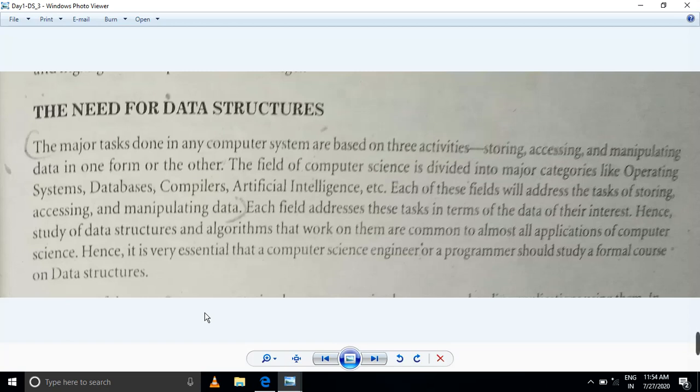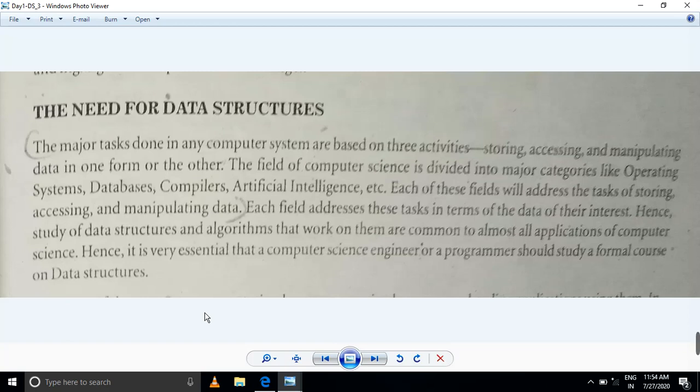Consider all the fields where you use data structure. First, operating systems. Then you consider databases. Then compilers. Then artificial intelligence, and you consider neural networks also. You are storing all the data. Next, each field addresses these tasks in terms of data of their interest.